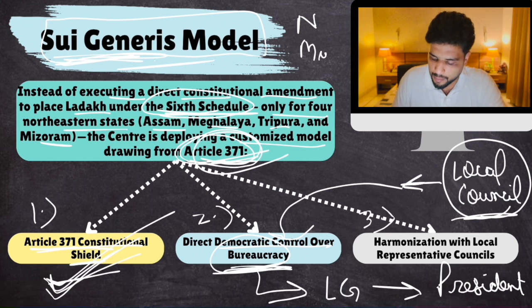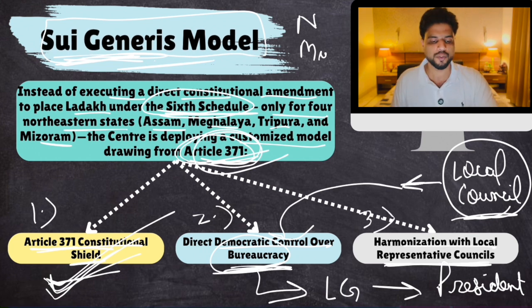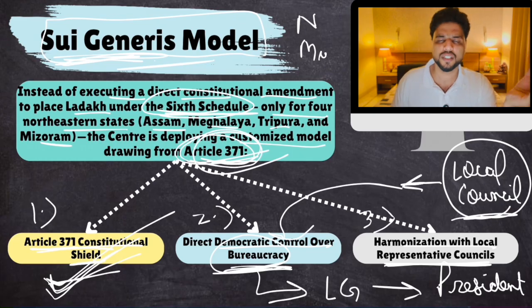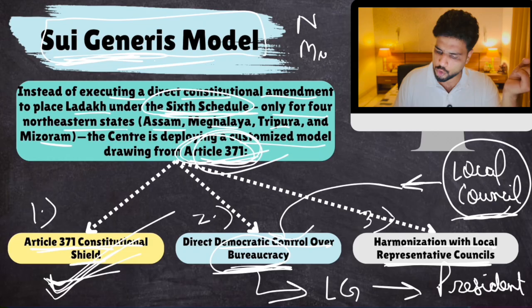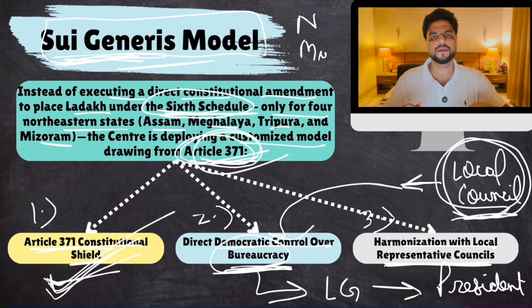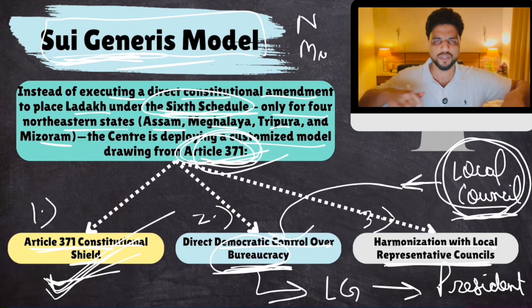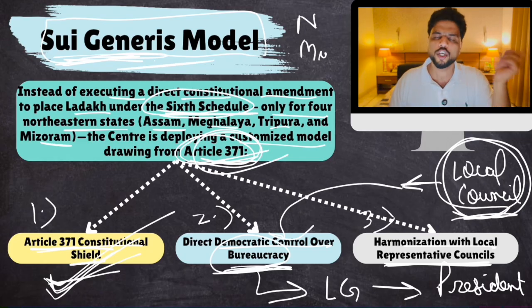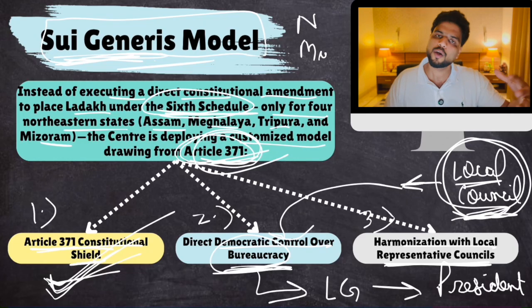Then 3, harmonization with local representative councils. Already there exists some councils. Kargil, there is a local tribal council of Kargil, local tribal council of Leh, right? We won't abolish those tribal councils. This new local council will coexist, okay, with distribution of powers between all these councils. You understand? So we won't abolish the previous councils. The previous councils and this new local council will coexist.